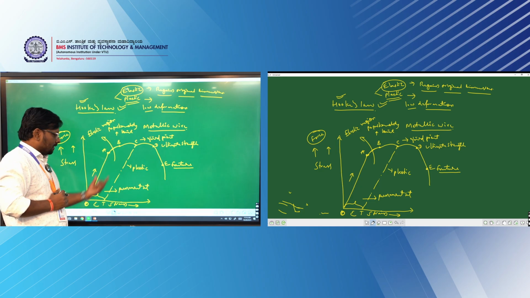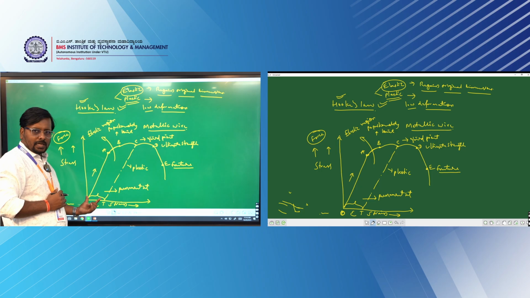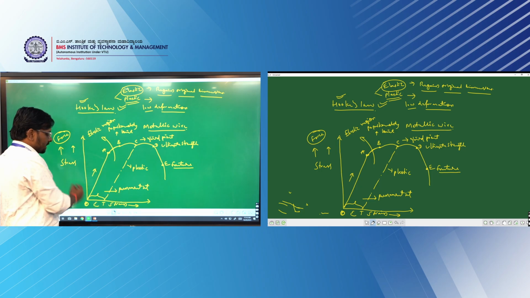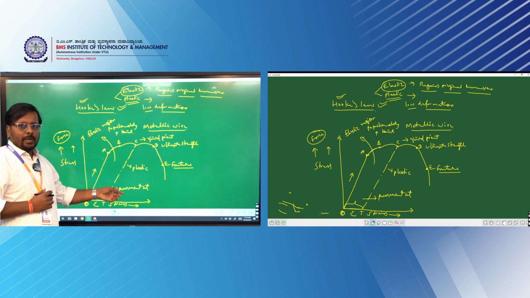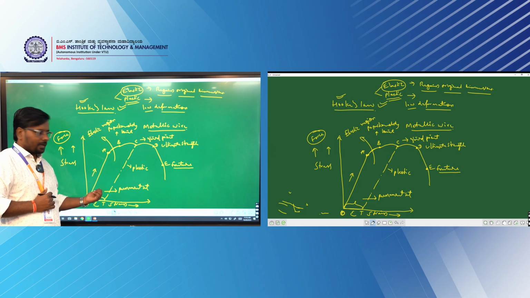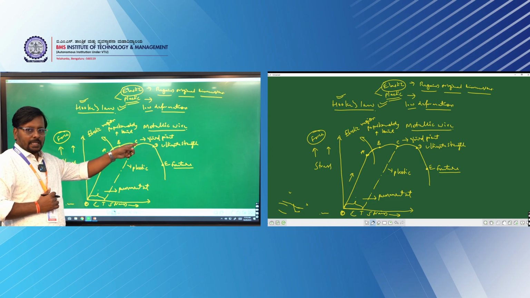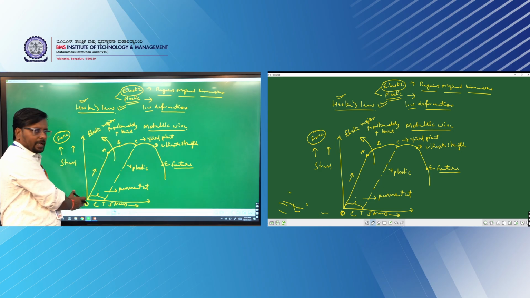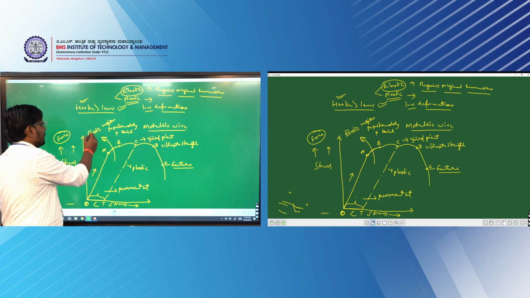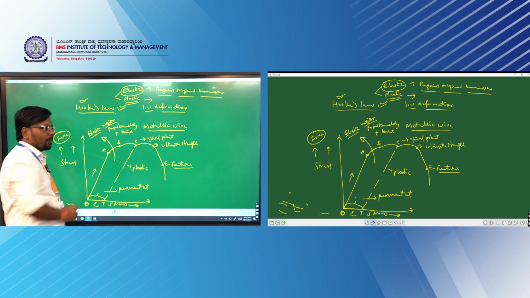The total change that has occurred inside the material, that we call a permanent set. Even if you remove the stress, this much permanent change remains inside the body. So after point C, up to here you can play with the material. If you remove the stress, the material will go back to its original dimensions. That is why it shows the elastic property, the elastic region.